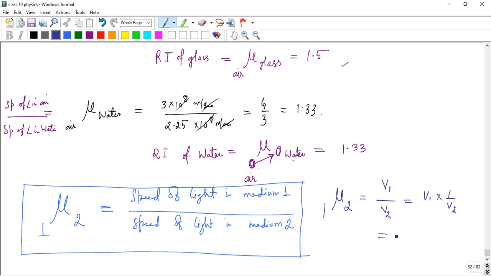So if I multiply C in the numerator and denominator, V1 by C, and the denominator C by V2, both are the same.